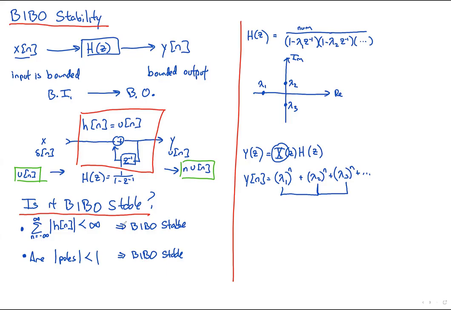Okay. So the takeaway there is that there are exactly 2 equivalent criteria to see if a system is BIBO stable. One is, can you sum up the magnitude of its impulse response and have it less than infinity? And the other is, do all the poles have a magnitude less than 1? In graduate school, you'll discover that if you're dealing with systems that are not causal, then this is still true, but the bottom condition switches to, are all the poles greater than 1? Because now instead of these things being raised to the n power, they'll all be raised to the minus n power. Okay,